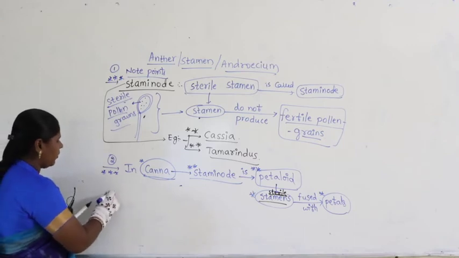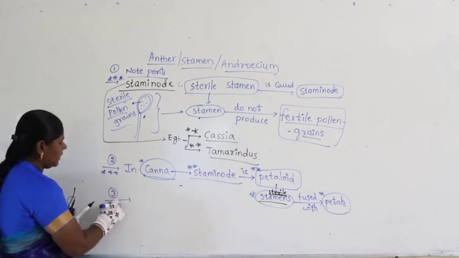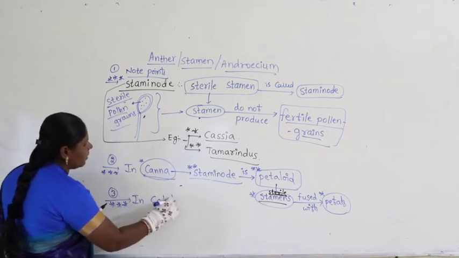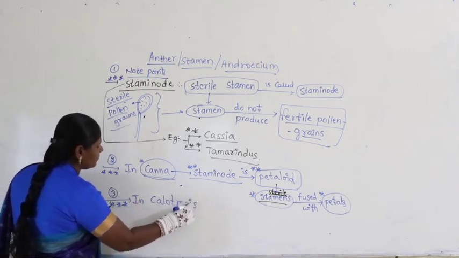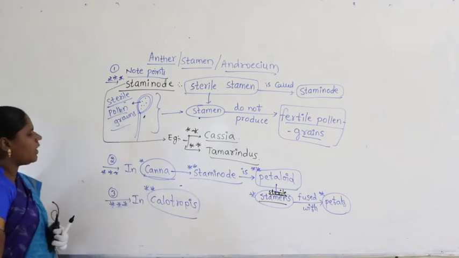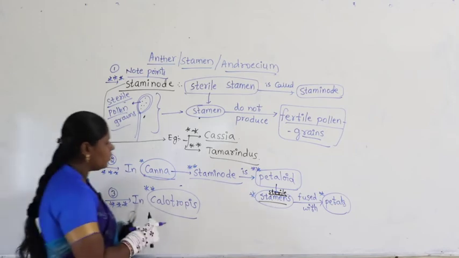Now another very important one, in the case of another plant, that is Calotropis. This is also one of the plants, example Calotropis. Now in the case of Calotropis, what do we say here?